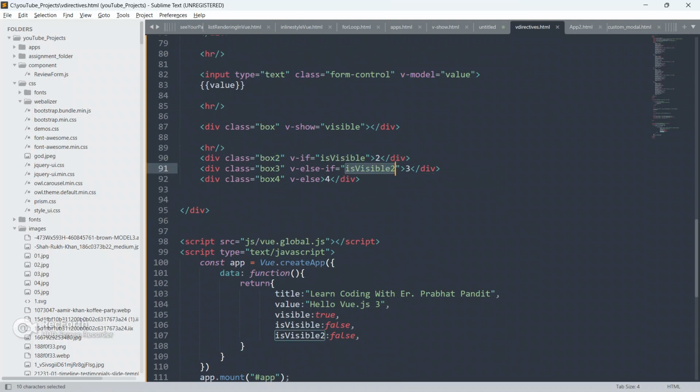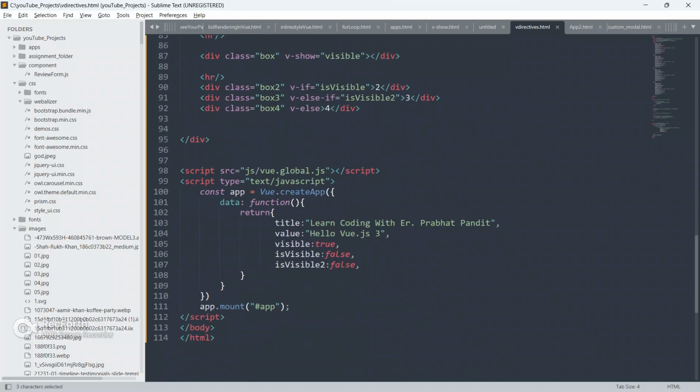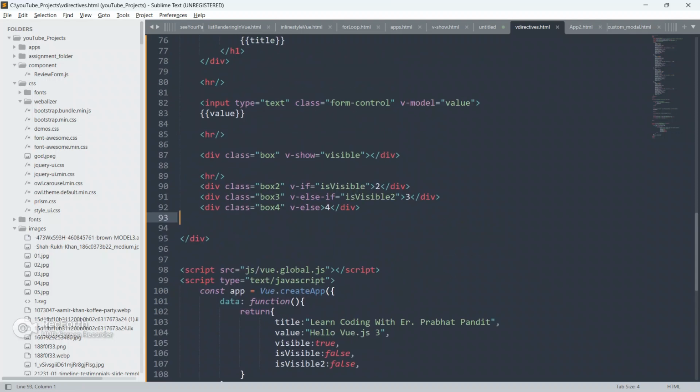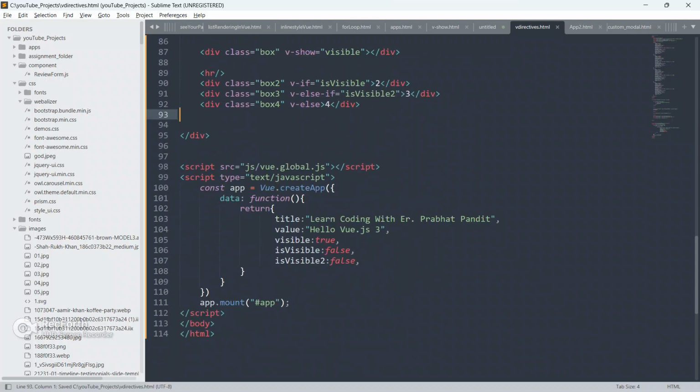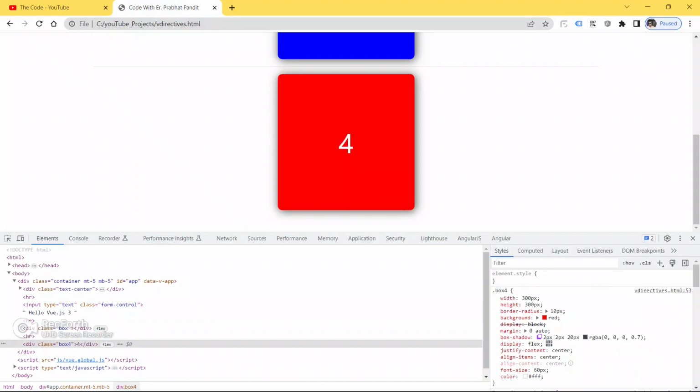So now I have given isVisible false, and isVisible2 is also false. So as of now we will be able to see v-else. The text is 4 and the background color will be red only, because we have given these two values as false. So by default v-else will work, and we will be able to see box 4 with the background color as red. Now save your code, go to the browser and refresh your page.